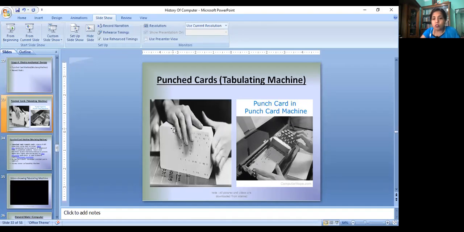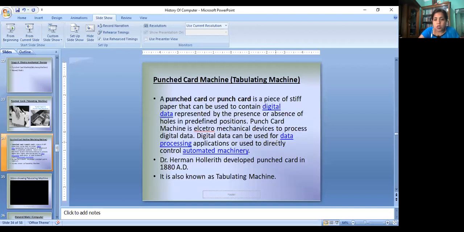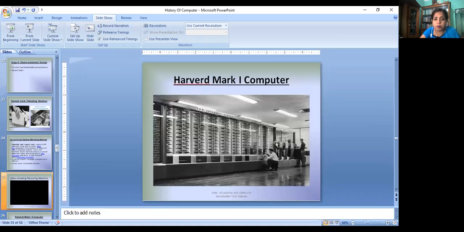These are the pictures of punch card. The first picture is of punch card and second picture is of punch card machine. These punch cards are read by these punch card machines. And it was invented by Dr. Hermann Hollerith in 1880 AD. It is also known as tabulating machine.